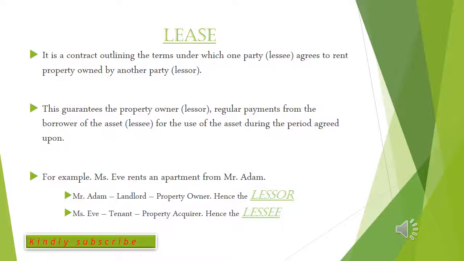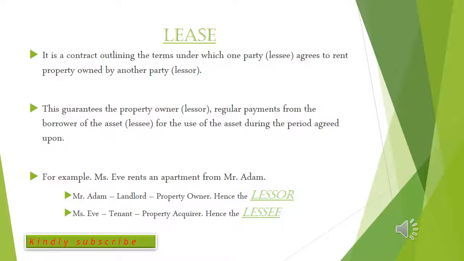A lease is a contract which outlines the terms under which one party, the lessee, agrees to rent property owned by another party, the lessor. What this basically means is that it's a contract which outlines some terms or conditions engaged in a borrower agreeing to rent a property or an asset from a lender. After such a transaction takes place, it guarantees the property owner of the asset to receive some regular payments from the borrower of the asset.